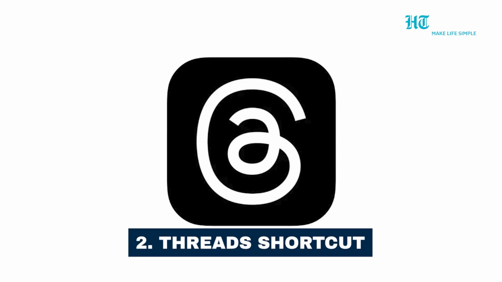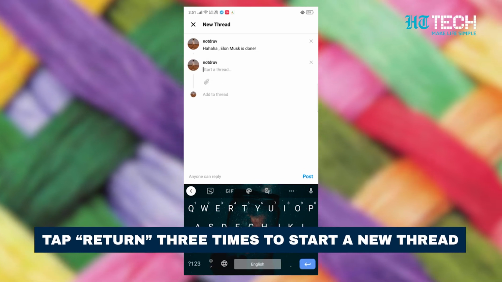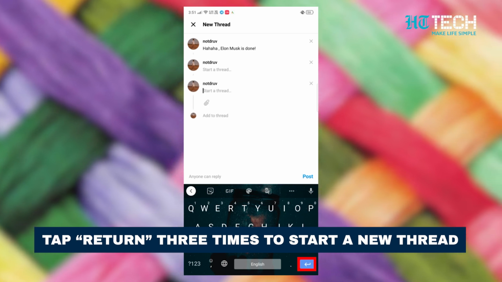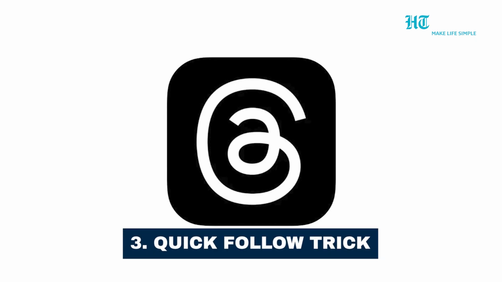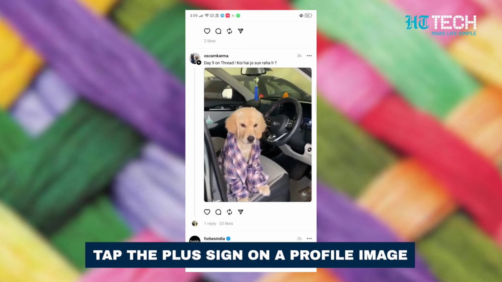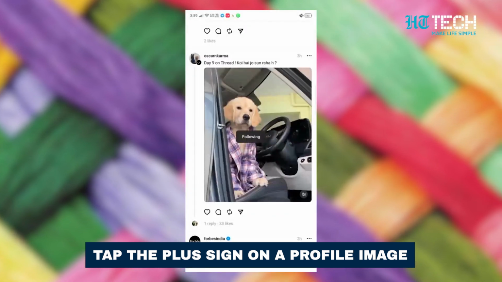Number 2. Threads shortcut. If you haven't tried this yet, then just tap return 3 times. Did you see it? Yes, this Threads shortcut can automatically start a new thread for you. Number 3. Quick follow trick. To avoid the extra steps in order to follow a new profile by heading out of feed, just tap the plus sign on a profile image and you'll start following them.